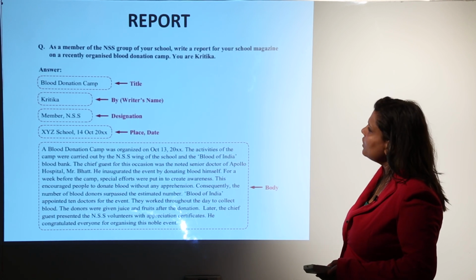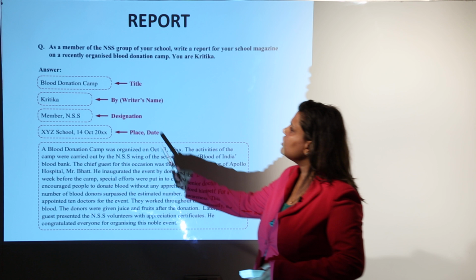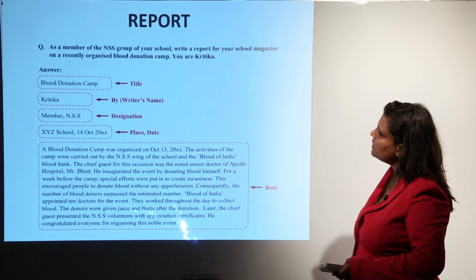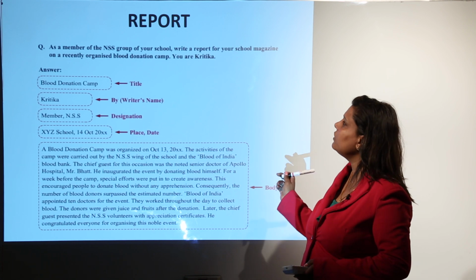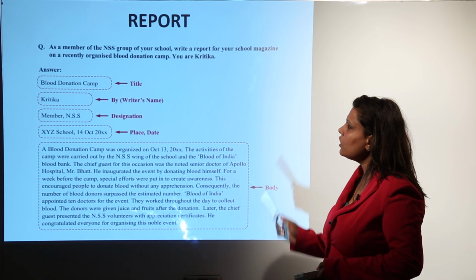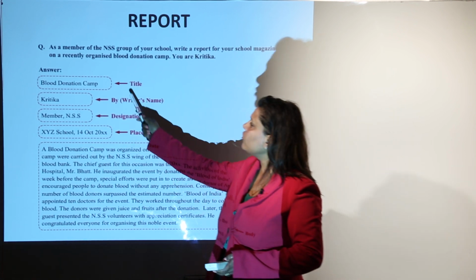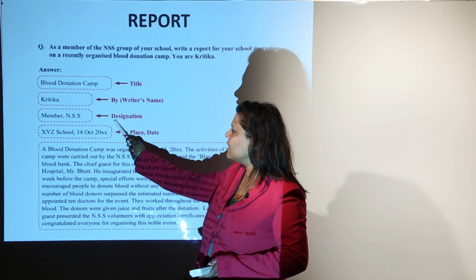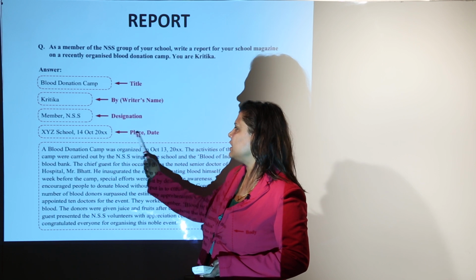Now we have a report sample. This is a sample question. As a member of the NSS group of your school, write a report for your school magazine on a recently organized blood donation camp. In a report, what you have to remember is that you have to give the title, who has written it, the writer's name, the designation of the writer, and the place and date.